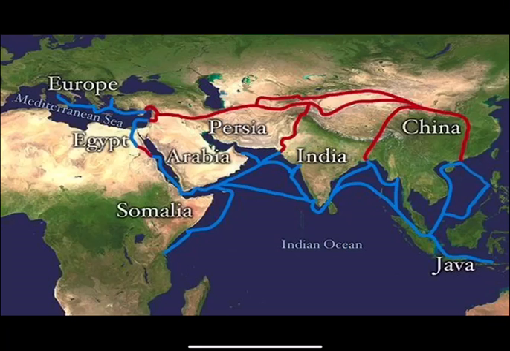Here is an example of the Silk Road. The lines in red represent the land routes. The lines in blue represent the sea routes.